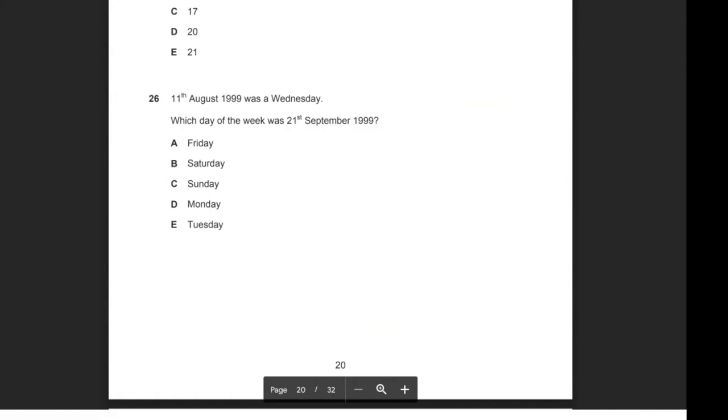So we've got the 11th of August, okay? So if I add 7 days, that will give me the 18th, and that will still be Wednesday, okay? Because a week later, 7 days later, is still Wednesday. Let's add another 7 days, so that gives me the 25th. That's 7 days, so that's still Wednesday. And I need to add another 7. So it's a bit tricky, because then it takes me to the 32nd.